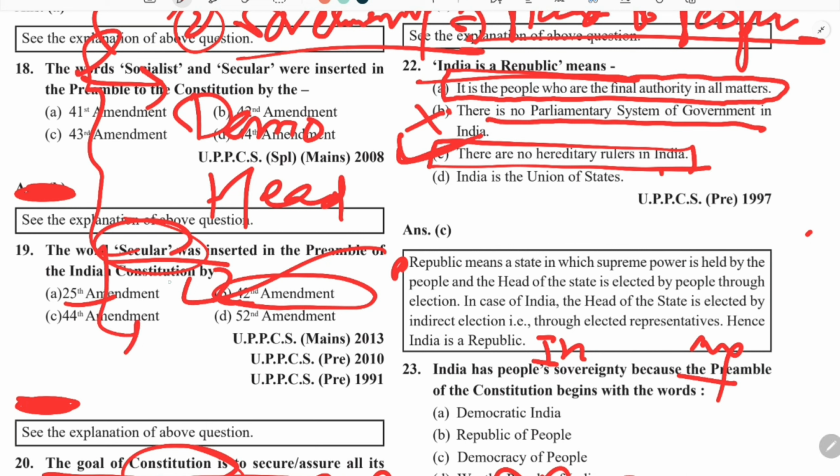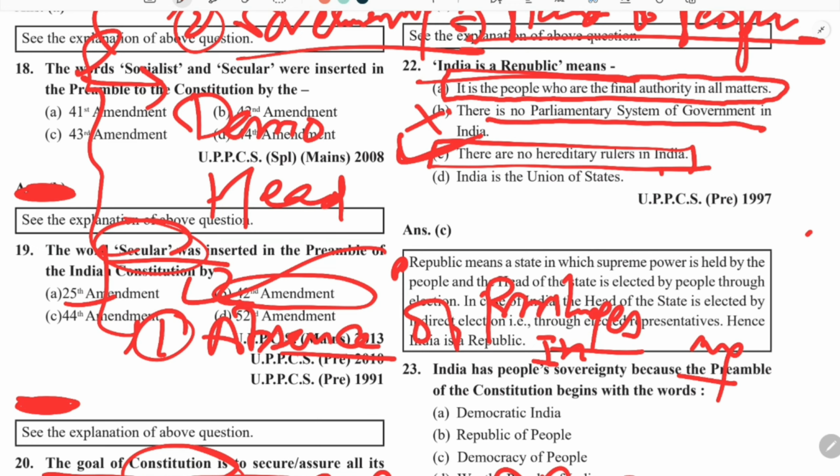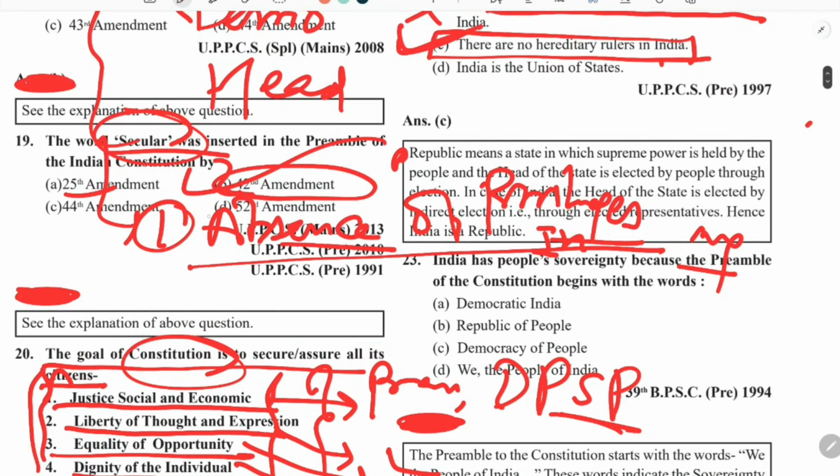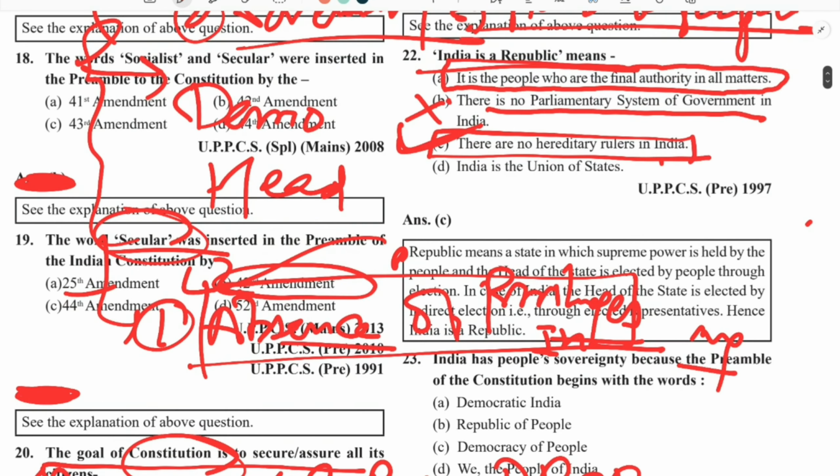There is one more meaning of the word republic: the absence of privileges. Absence of privileges means that all public offices are open to the people. There is no discrimination of any type. That is also one of the interpretations of republic. But primarily you have to remember that there is no hereditary position in India, including in public offices. Like in the case of the president, we have an elected president. So this statement is correct.